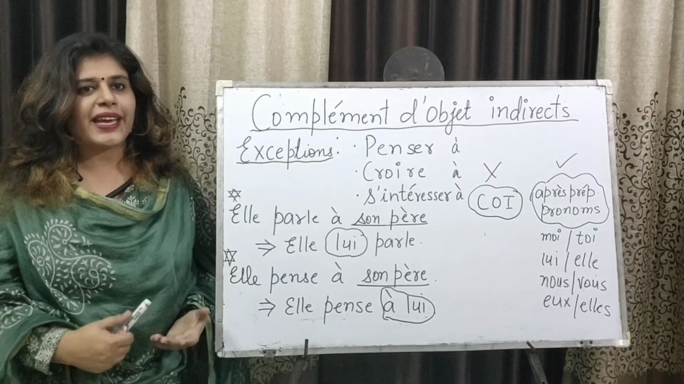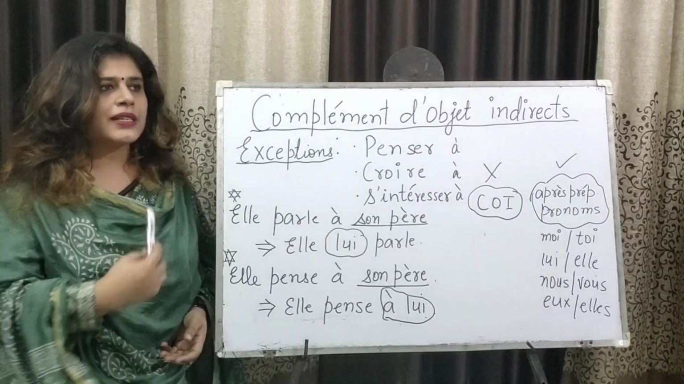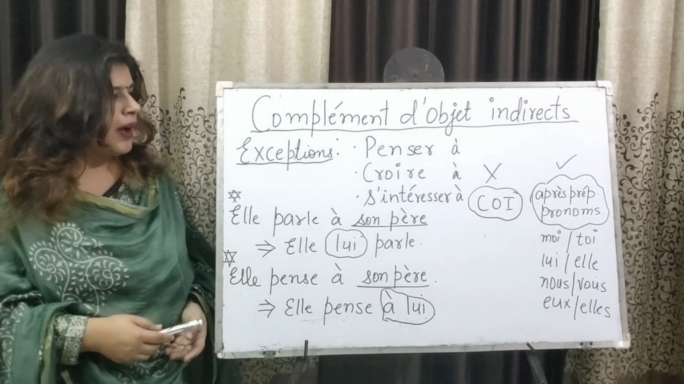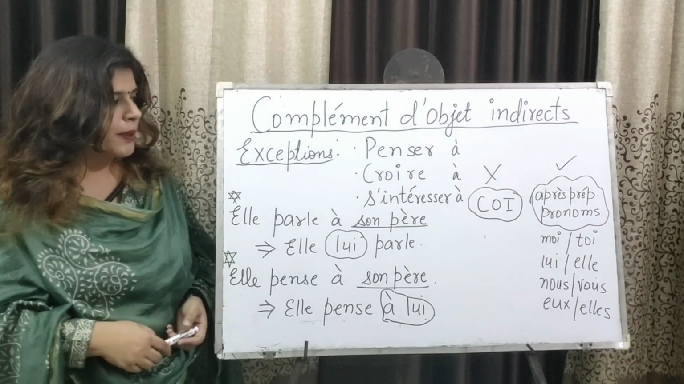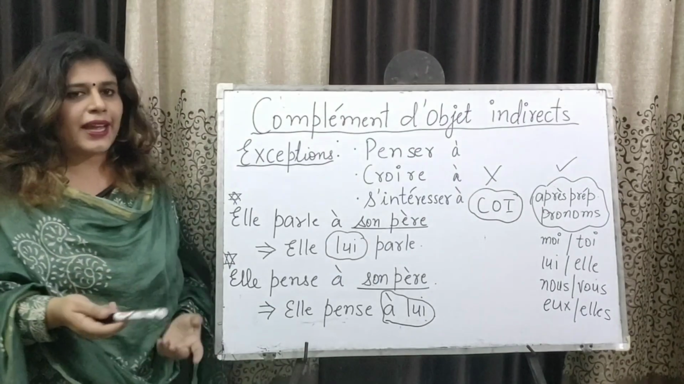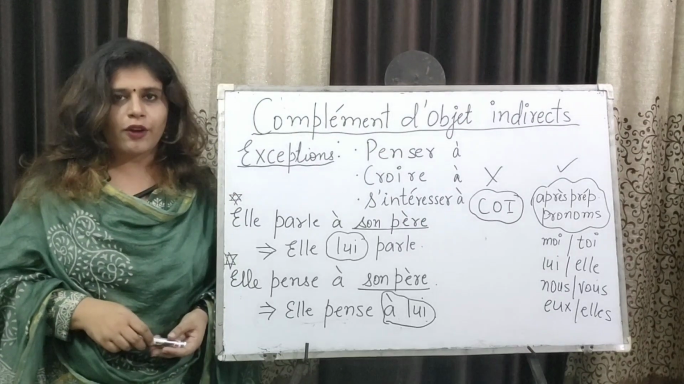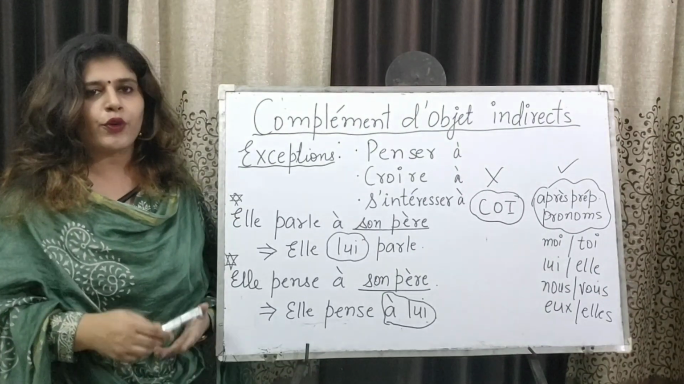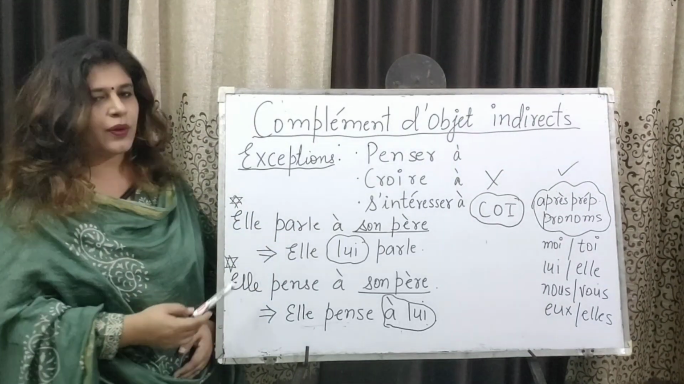And lastly, we learn about the exception when it comes to COI. There are some French verbs which do not follow the COI or indirect pronoun pattern. Some are penser, croire, and all the pronominal verbs like s'intéresser, faire attention à, and certain expressions. When they come with à and they bring a person, they don't take COI. They take the disjunctive pronoun which we learned in part 1 of our series Pronoms Personnels, and the options are moi, toi, lui, elle, nous, vous, eux, elles.